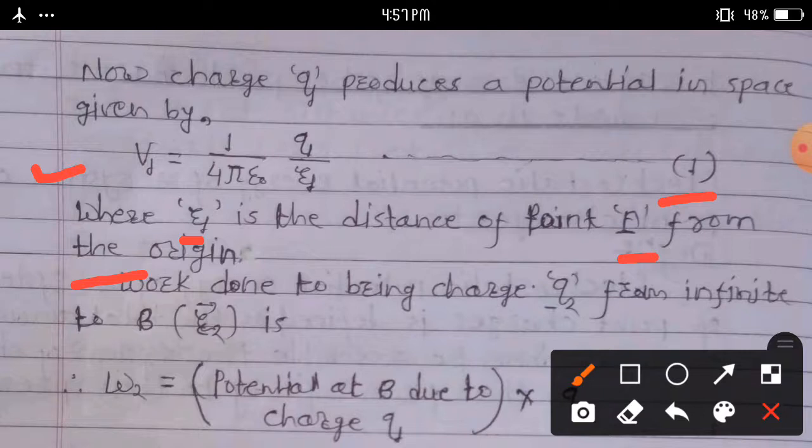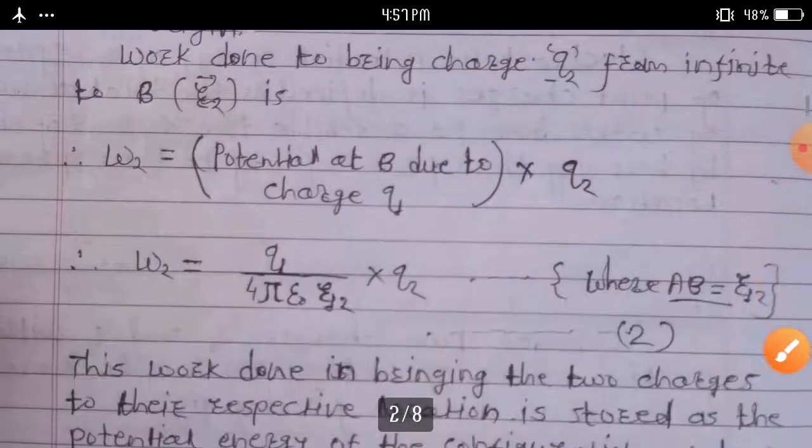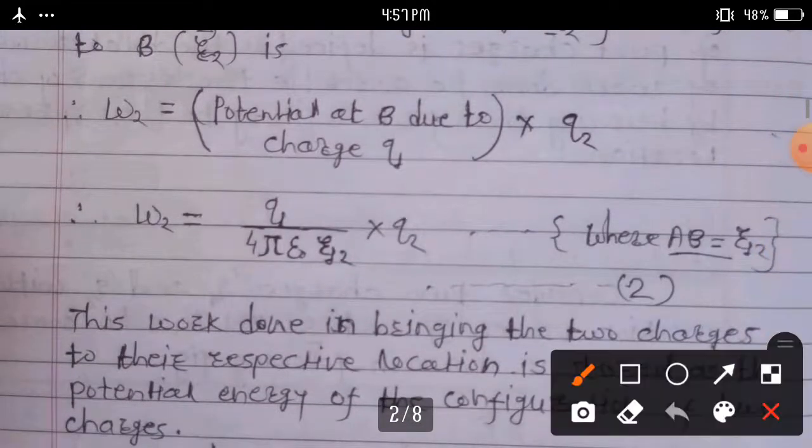Work done to bring the charge Q2 from infinity to B at R2 is given by W2 is equal to the potential at B due to charge Q1 into Q2.